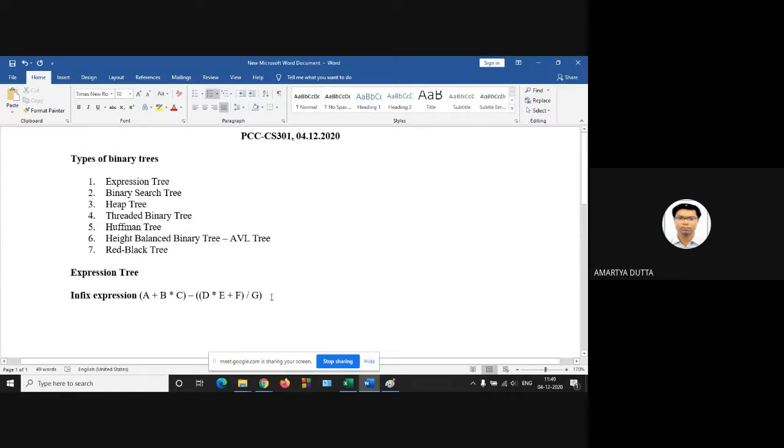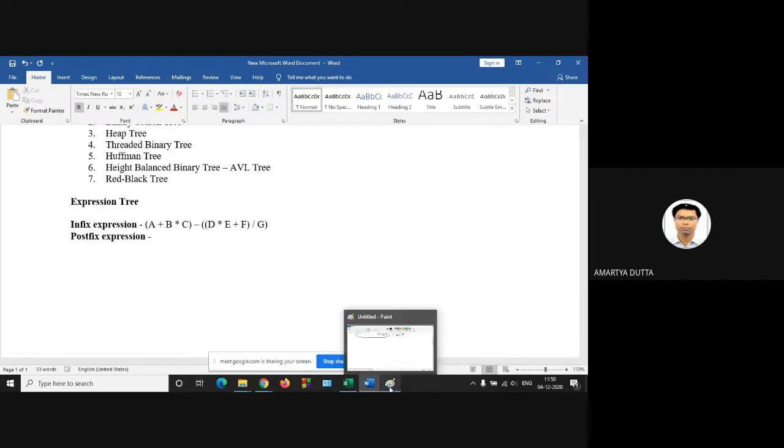You have to find the equivalent postfix expression. What is the equivalent postfix expression?